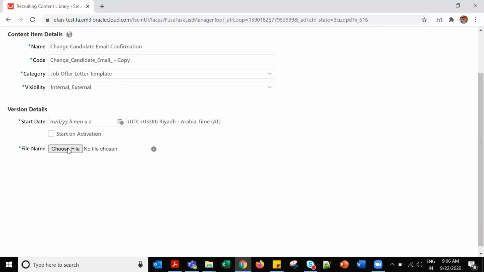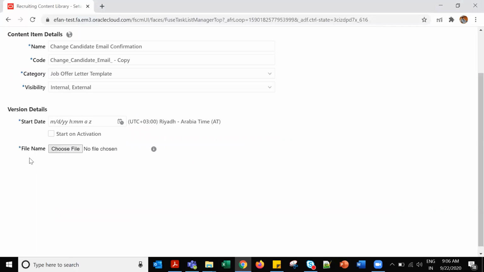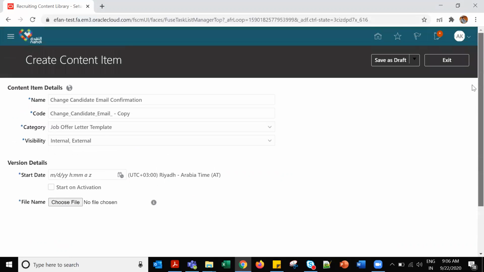For the offer template, for offer only, we have a file to choose as the offer template, and that has to be created in that particular format. Generally, the first time someone implements, they will get these Word documents and keep them with them. In the next implementation, they will utilize the similar one to choose the file. The first time, Oracle may provide those samples. Otherwise, if someone is doing it fresh, how will he know? So that's how it is based on the category.